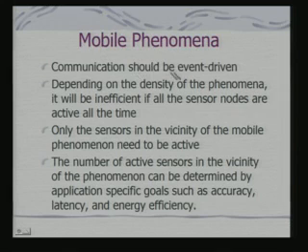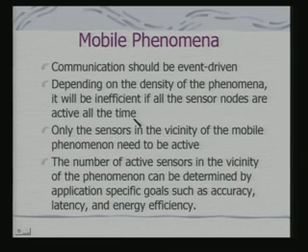When it is a mobile phenomena, typically the communication should be event driven. That means you are tracking, say a LAN, tracking a target. So, whenever a node detects a target, that is an event. So, the whole communication therefore should be set up in an event driven fashion. And depending on the density of the phenomena, it will be inefficient if all the sensor nodes are active all the time.